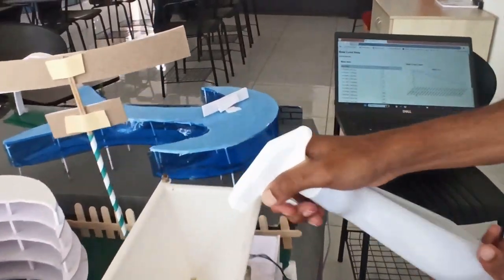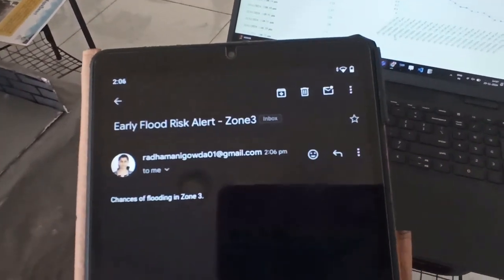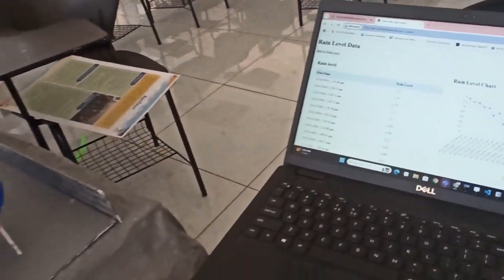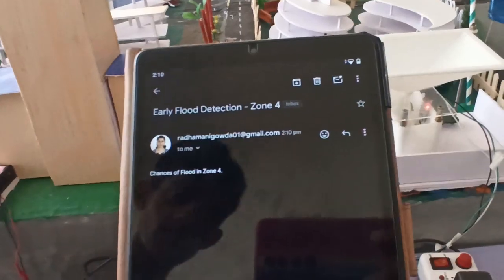Our system focuses on flood detection, especially in low-lying areas, which is shown in Zone 3 and Zone 1 of our prototype. A 3D printed rain gauge monitors precipitation levels. If readings exceed a set threshold, alerts are sent to notify stakeholders of potential flooding risks.